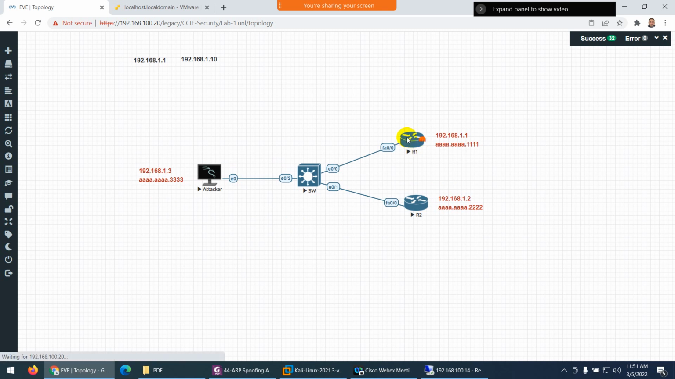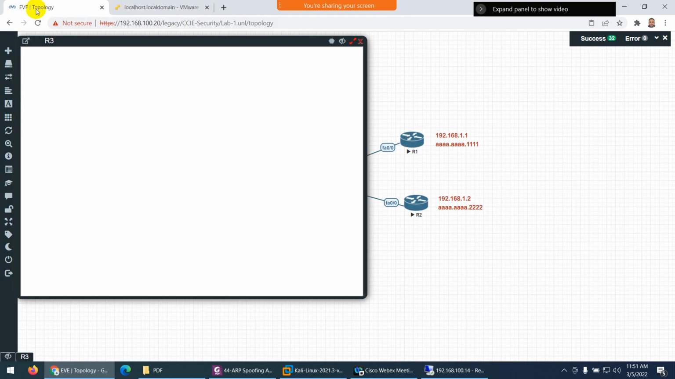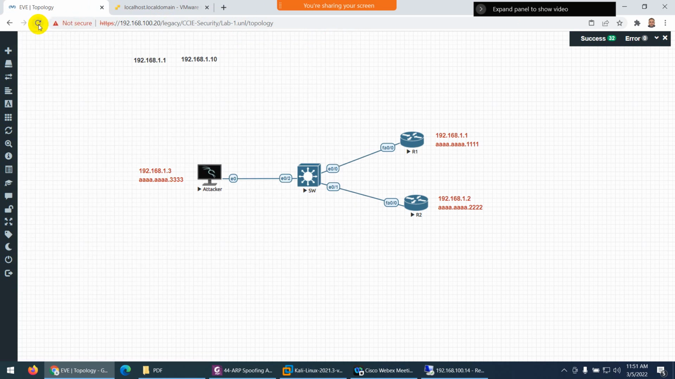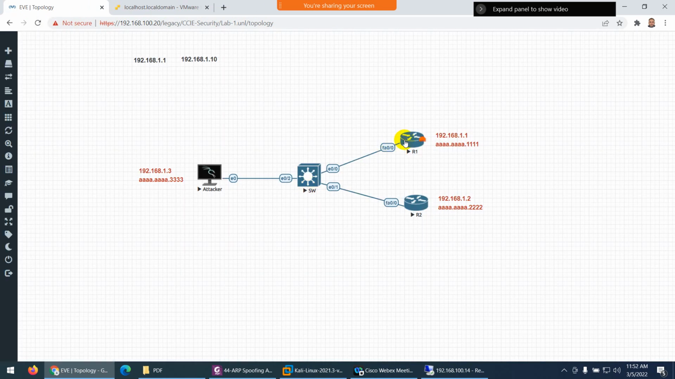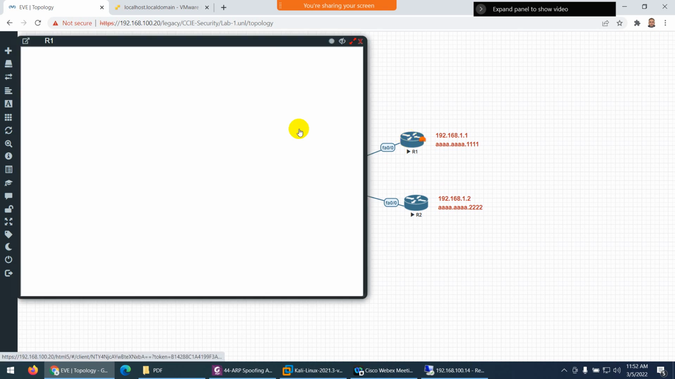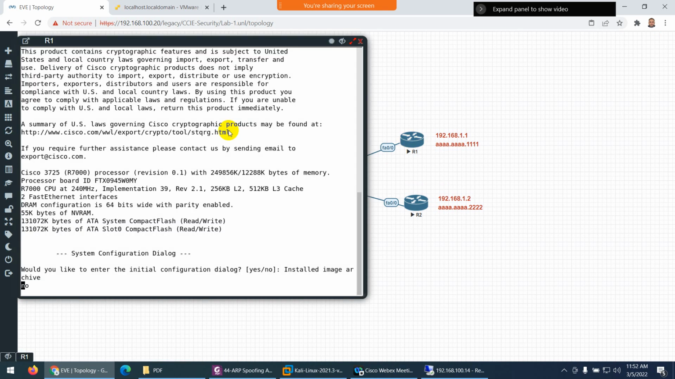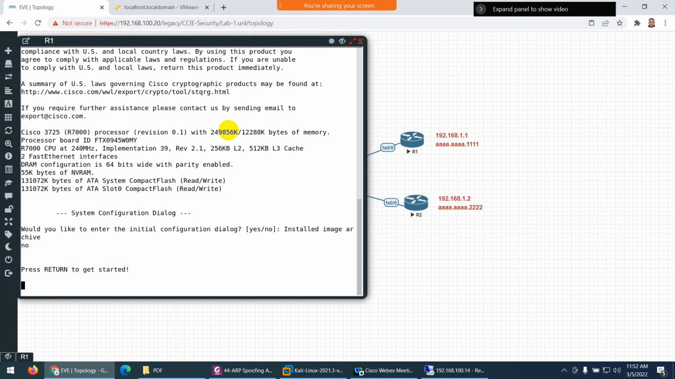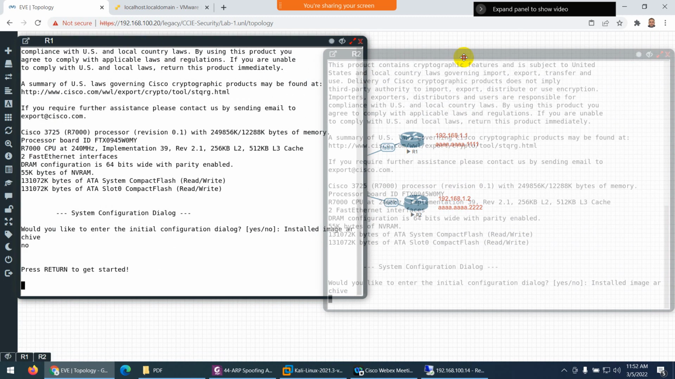So let's go to configure R1. Let me refresh. Sometimes it is not refreshed, so it will open a new browser, but when you refresh it will open here now. So don't worry about that. Let me configure R1 quickly, and then R2, and then I will configure Kali Linux to assign IP addresses.